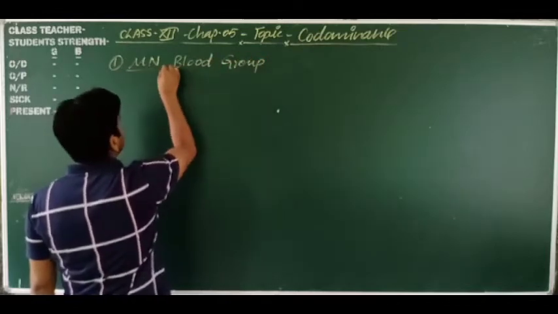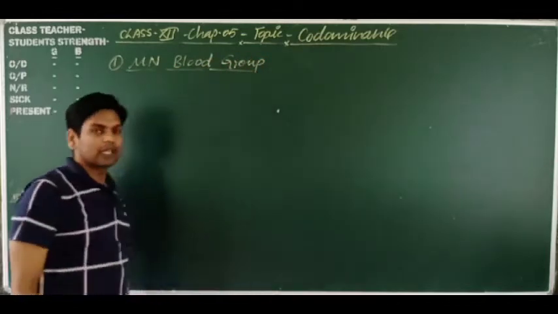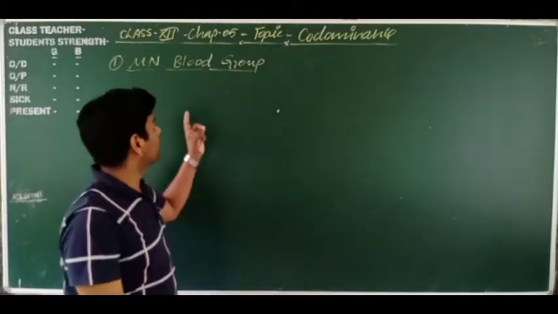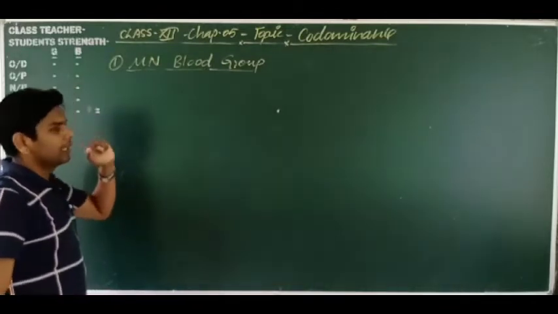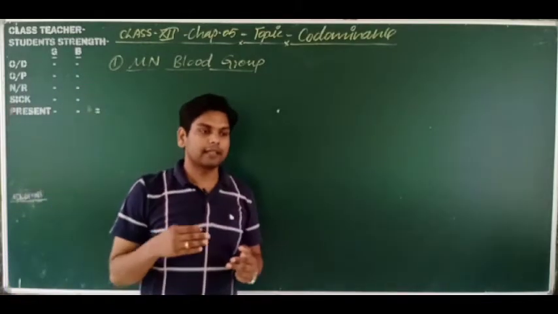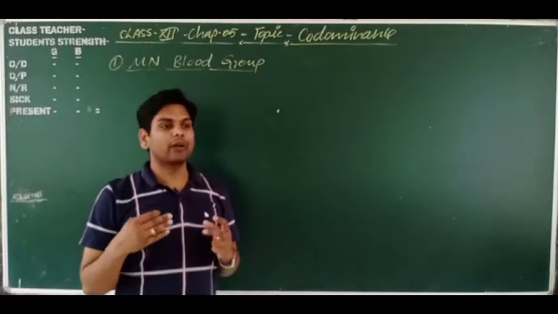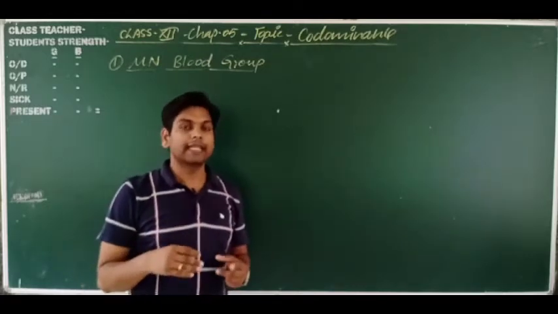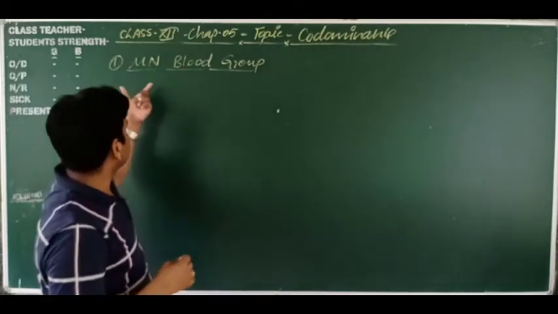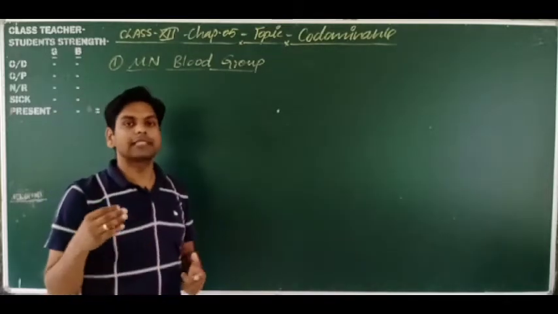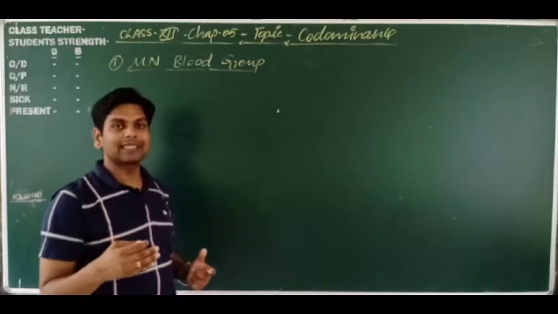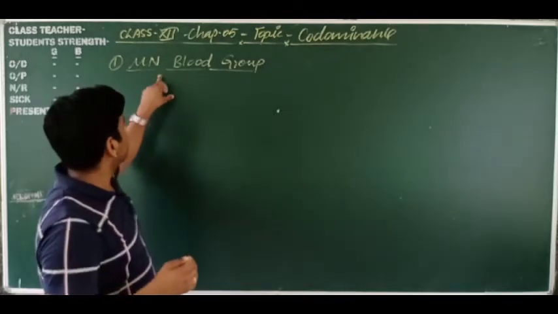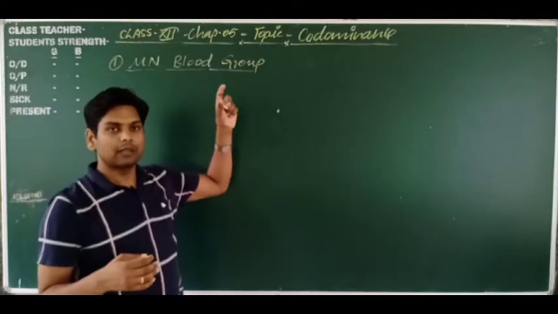The MN blood group was discovered by Landsteiner. Landsteiner also discovered the ABO blood group. What is the MN blood group? It is the blood group in which antibodies do not matter. This is a classification only on the basis of the antigen which is present on the surface of RBC. Got it? So the antibody does not matter here.